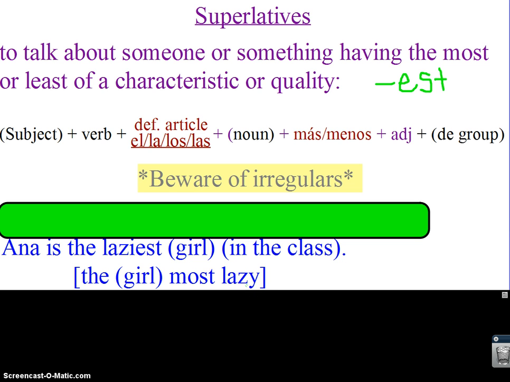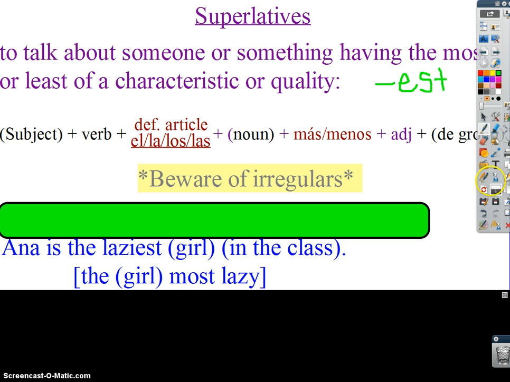Some people are better at thinking in equations, and that's when this formula will help them out. Some people are better at thinking with the language side of their brain, and they'll say, oh, I know that in Spanish you can't say the laziest girl, you really say the girl most lazy, and this will help them out. Do whatever works for you. But if I follow the formula, I cannot go wrong.